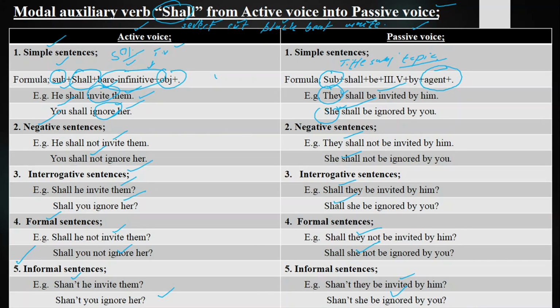Okay. Amir shall write a story. Story shall be written by Amir. Story shall not be written by Amir. Shall story be written by Amir? Shall story not be written by Amir? Shan't story be written by Amir?